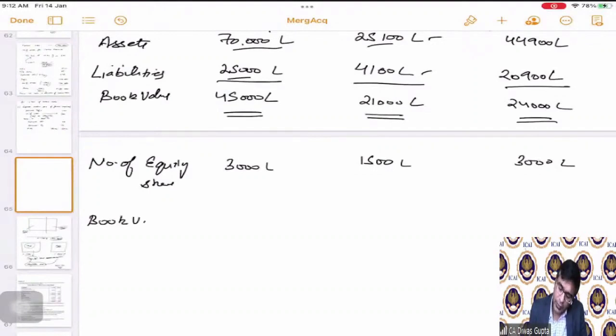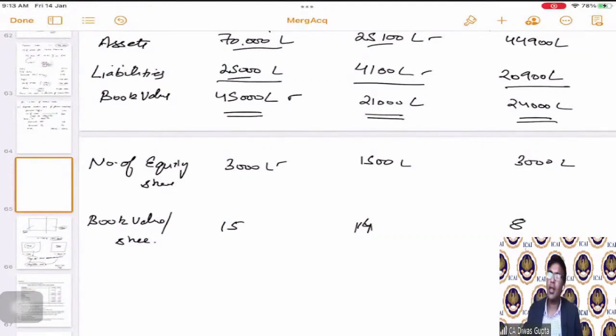So the book value per share: 45,000 by 3,000, 15. 21,000 divided by 1,500, 14. 24,000 divided by 3,000, which is 8. So the book value per share is 14 and 8 for the new companies that are formed.